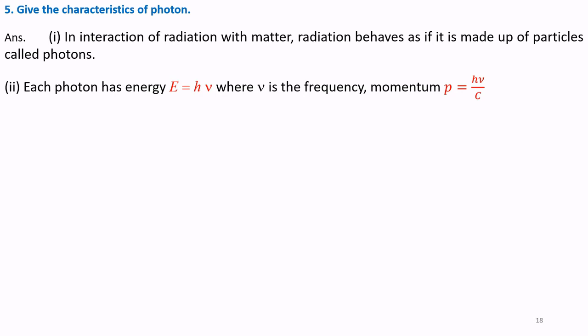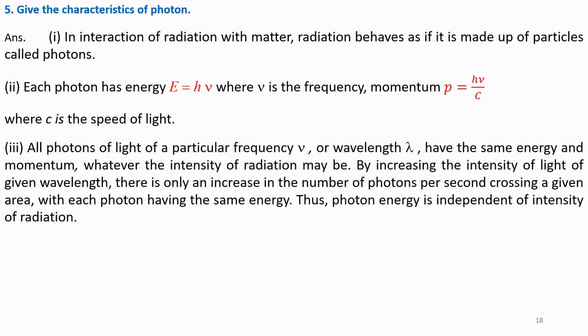Number 2. Each photon has energy E equal to h nu, where nu is the frequency, and momentum p equal to h nu by c, where c is the speed of light. Number 3. All photons of light of particular frequency nu or wavelength lambda have the same energy and momentum, whatever the intensity of radiation may be.